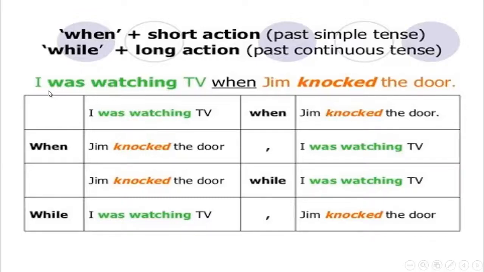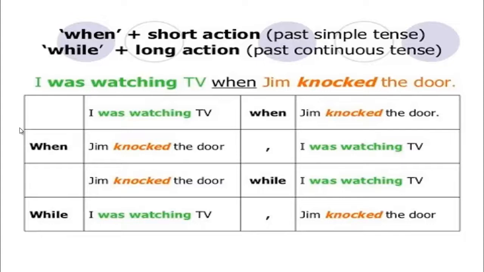Let's read more here. I was watching TV when Jim knocked the door. If you look here, we have when in the middle. As we said before, we use when, but after it, we are going to use past simple. So this is verb 2, knocked. And the action that comes before it should be in the past continuous form. So, I was watching TV.